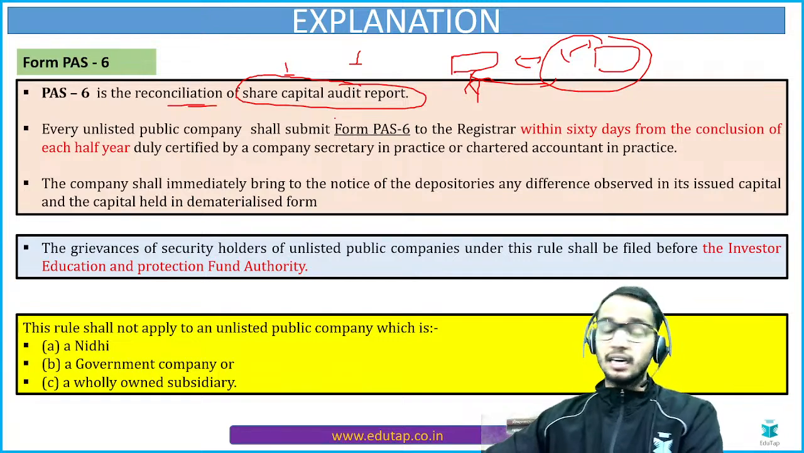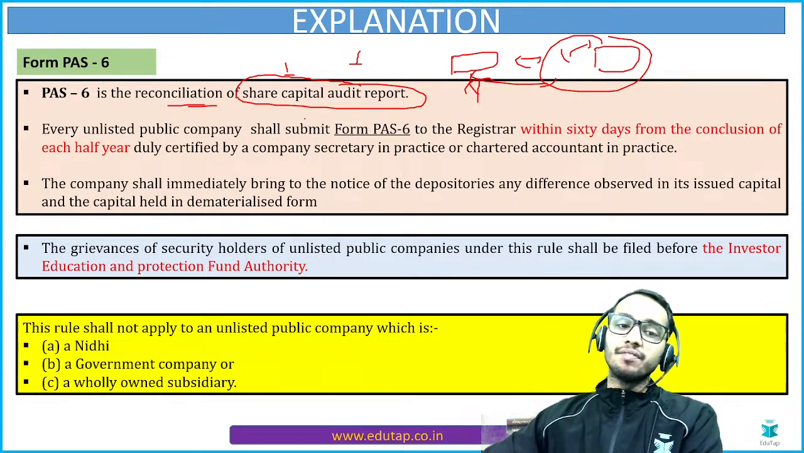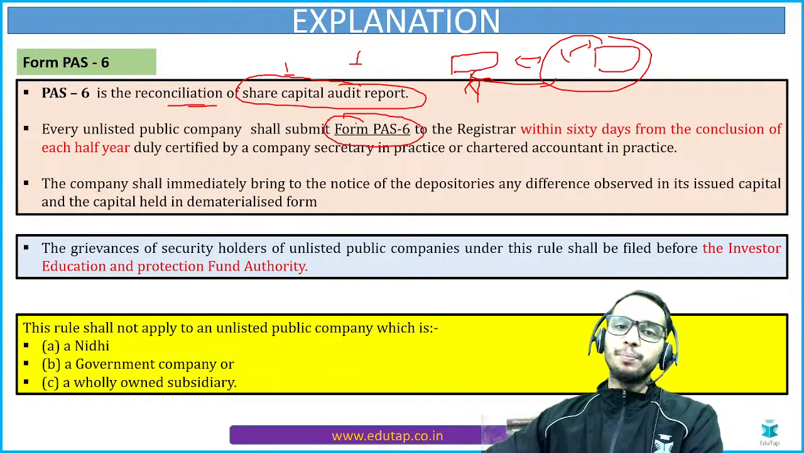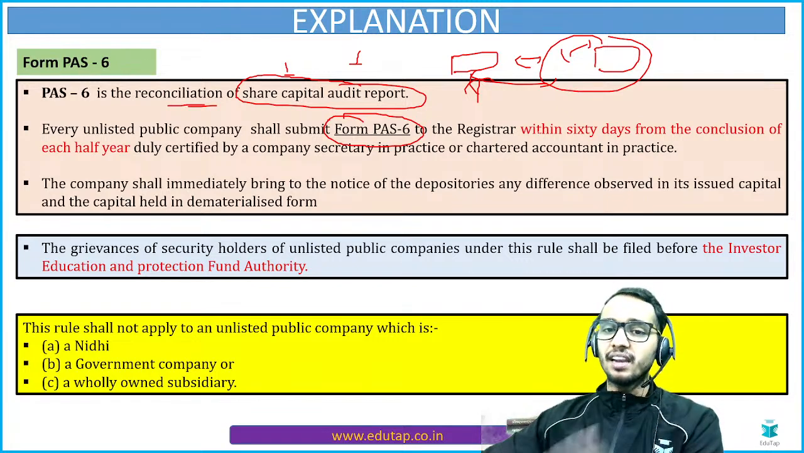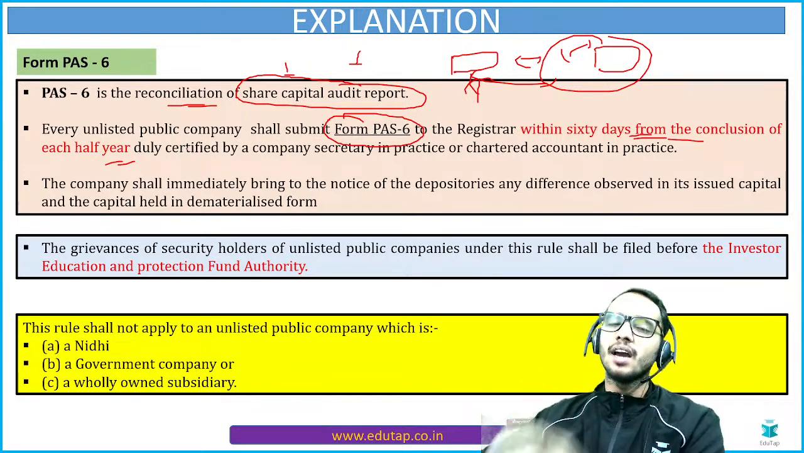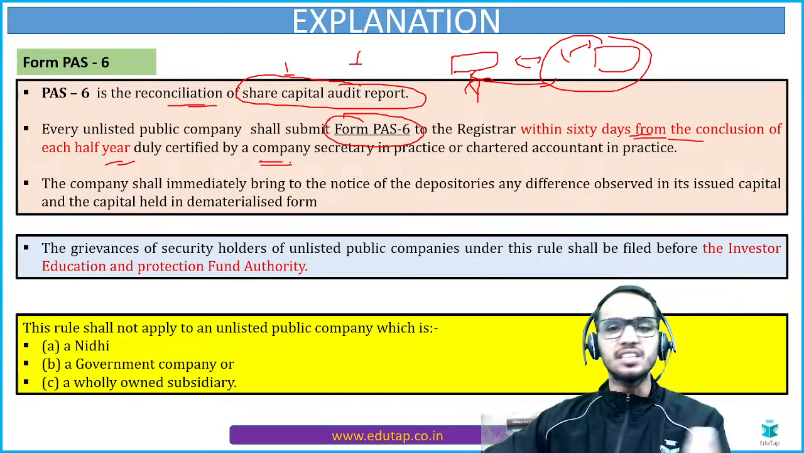Now it says further that every unlisted company shall do this in form PAS 6 to the registrar. They shall file this to the registrar within 60 days from the conclusion of each half year. This was the question, right? And it should be certified by the CS or the CA.